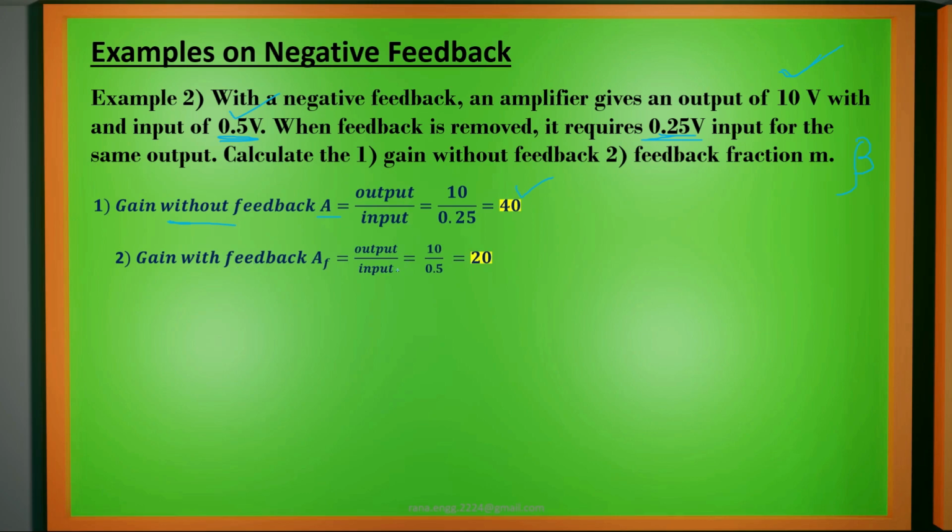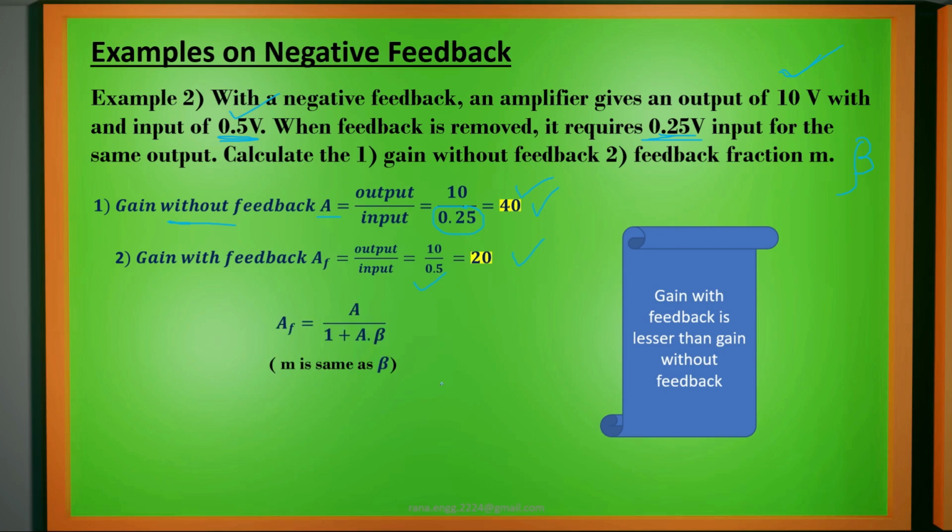So without feedback we got 40. For feedback we will change this denominator to 0.5. So here we will get 10 by 0.5 to 20. That means we are changing the input and output gain is changing. Again, feedback gain is lesser than the gain without feedback.